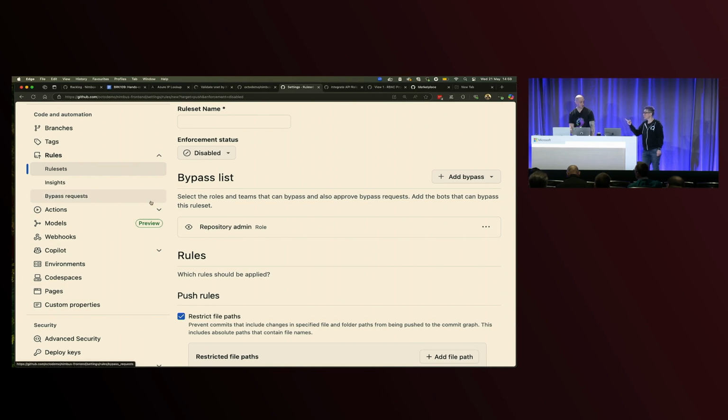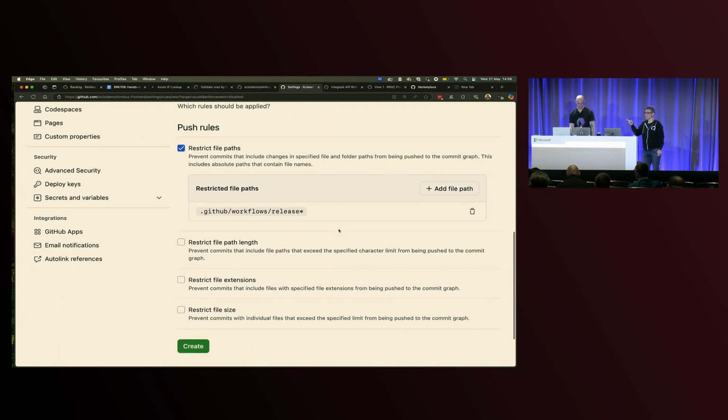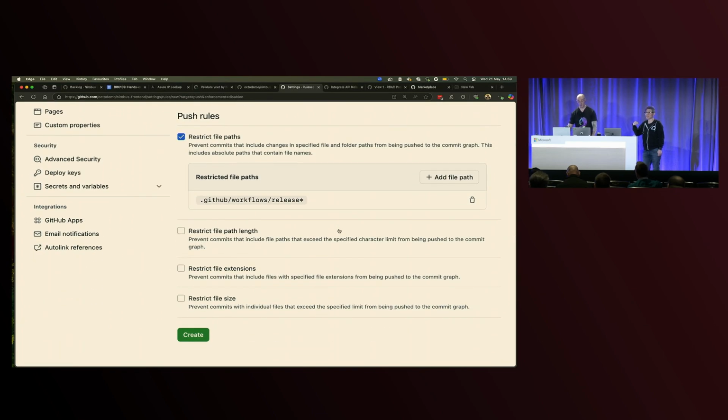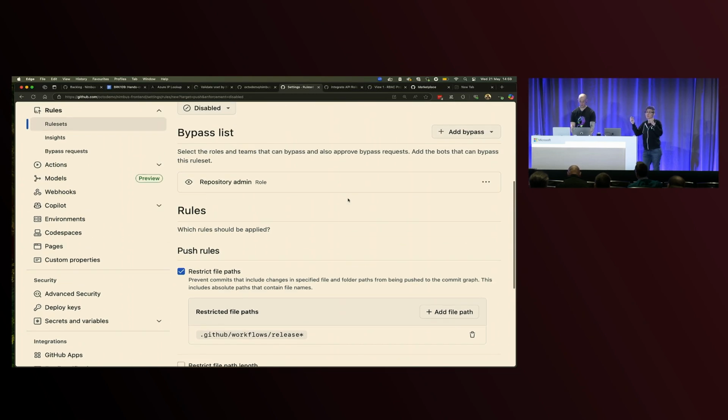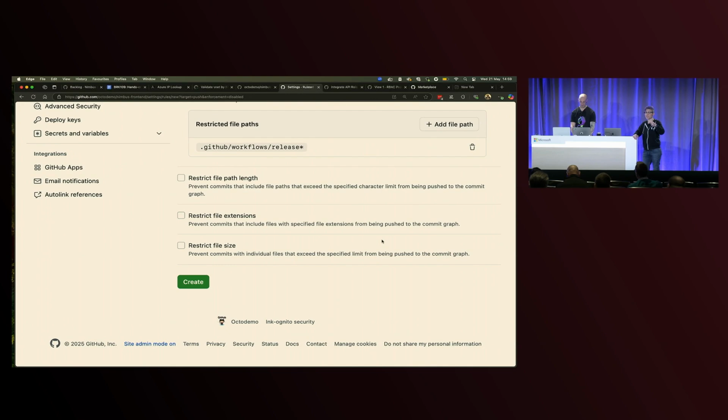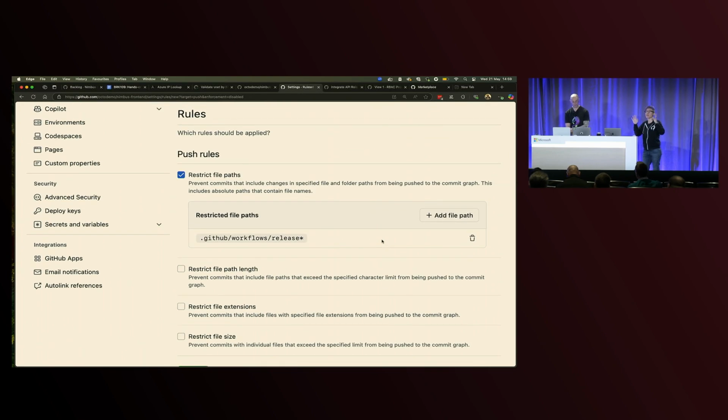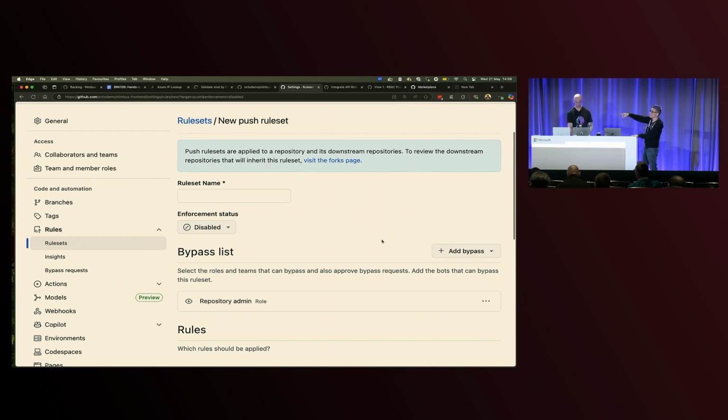I believe so, yes. So as part of the bypass requests, if somebody does get an error, like I'm trying to push to this, and maybe you do want that person to be allowed to, but you want it reviewed, that's where the bypass request comes in. You can allow people to say, hey, let me through please, and whoever is part of that bypass list should get an email saying someone's trying to make a change to this file, you can go and review that request.